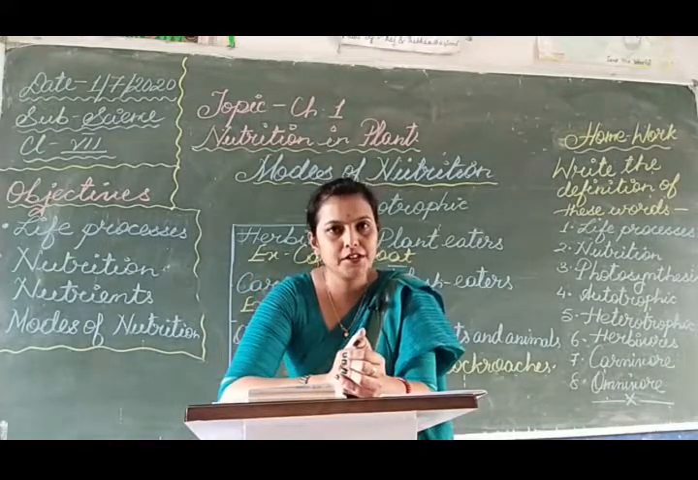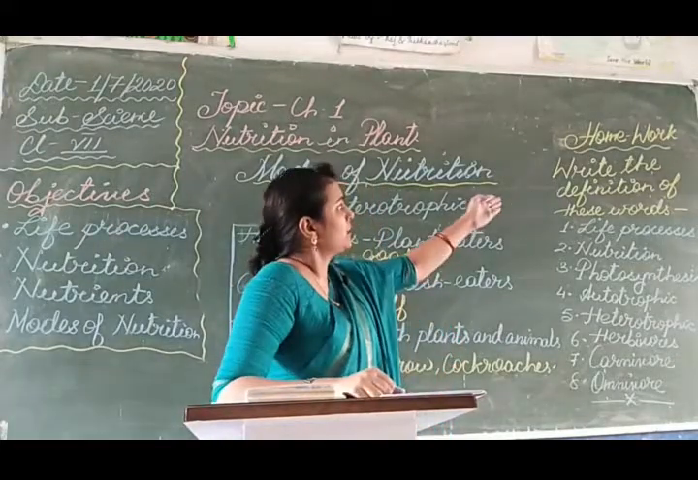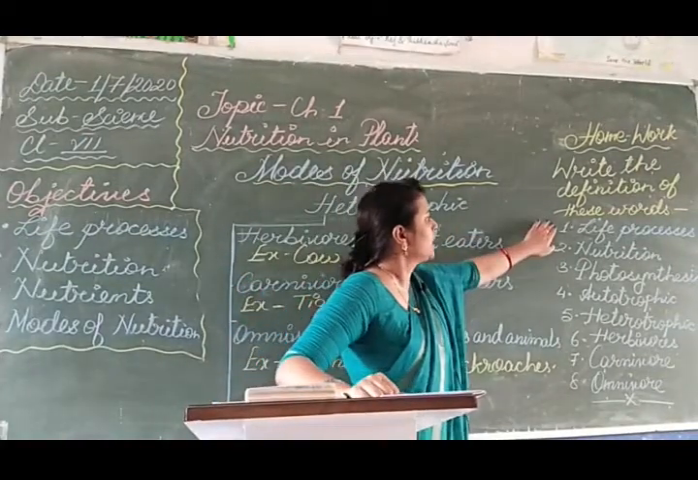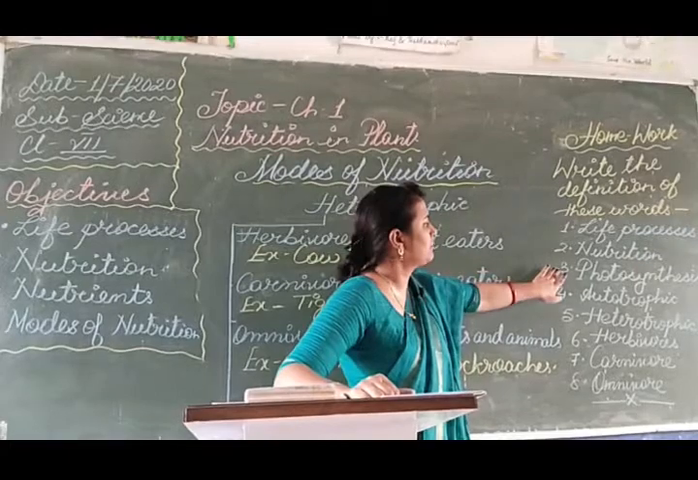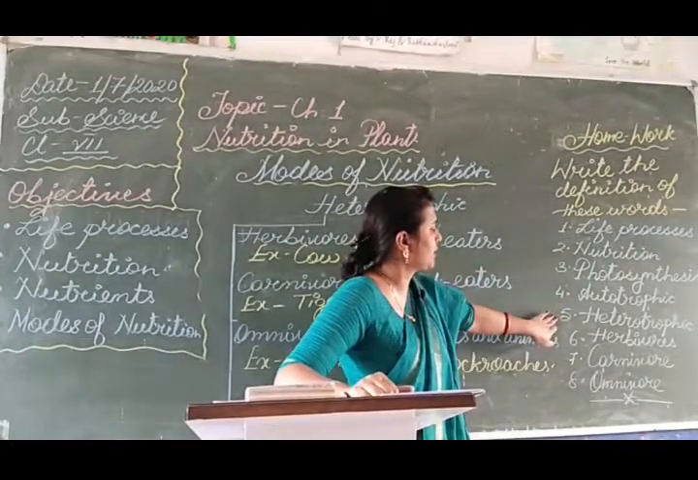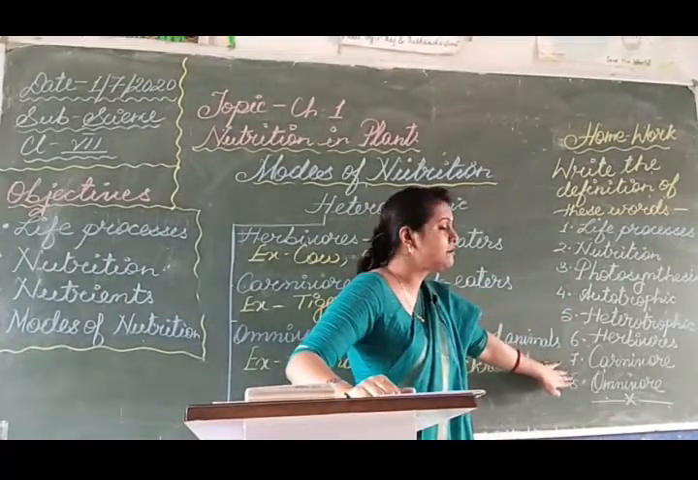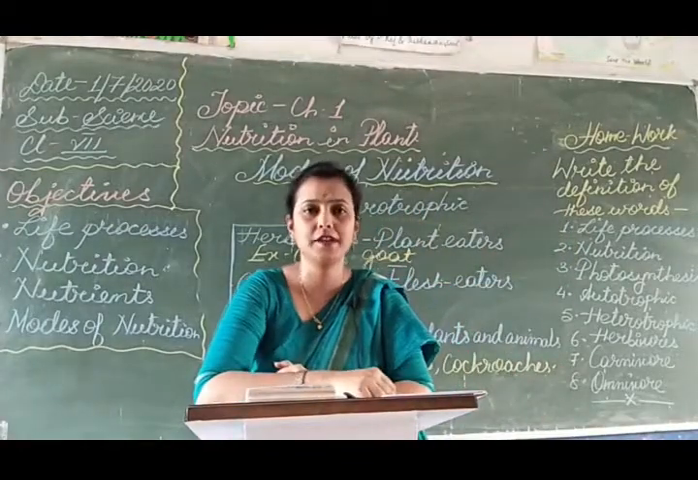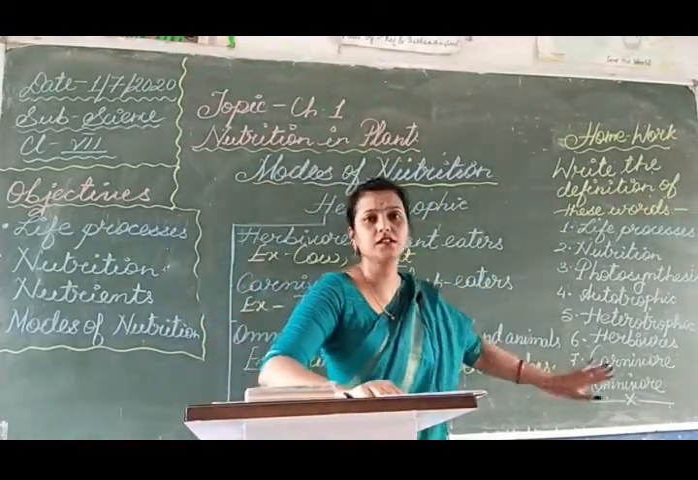So that's all for today and I have given the homework. You have to write the definition of these words: life processes, nutrition, photosynthesis, autotrophic, heterotrophic, herbivores, carnivores and omnivores. So you need to write the definition in your copy. You make a science copy and write the definition in the copy.